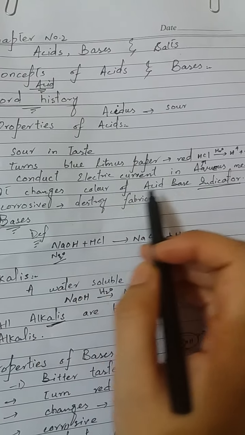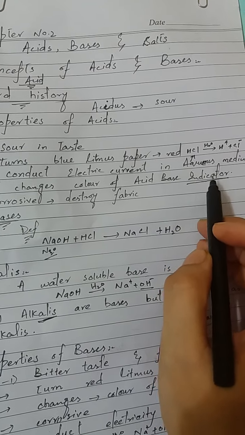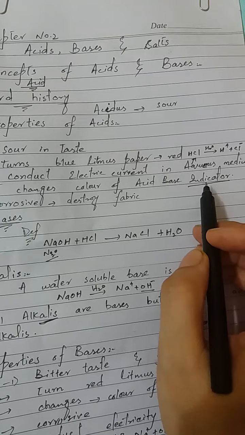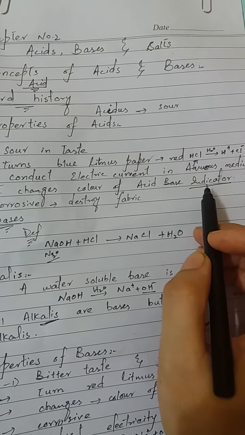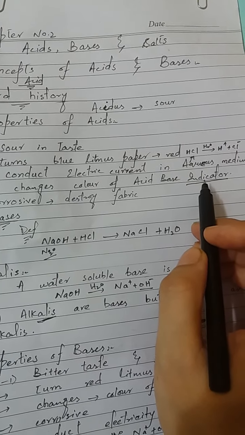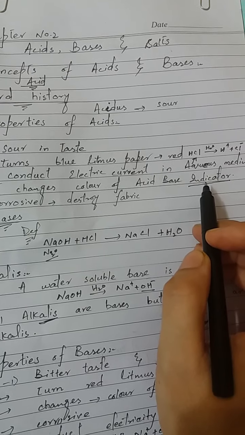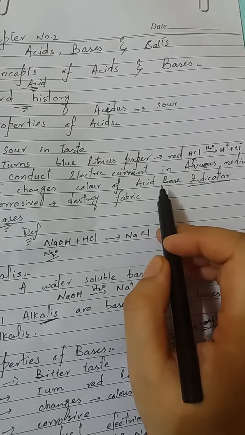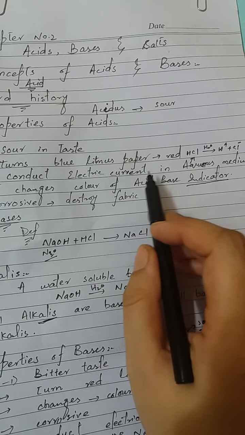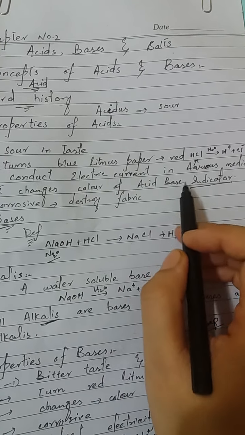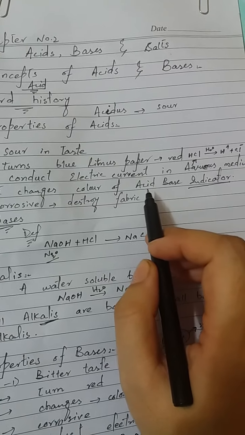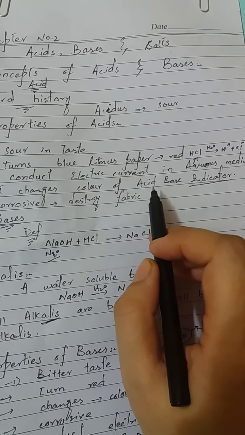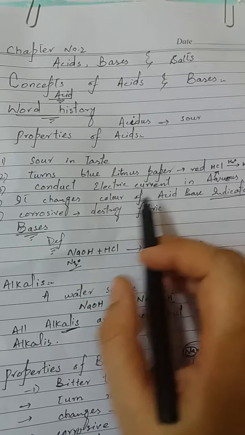Acids change the color of acid-base indicator. Indicators are those substances which show completion of reaction, or indicators are those substances which give color change at the end of the reaction during acid-base titration. We will study these acid-base titrations this year, and we perform different experiments about them in the lab this year.